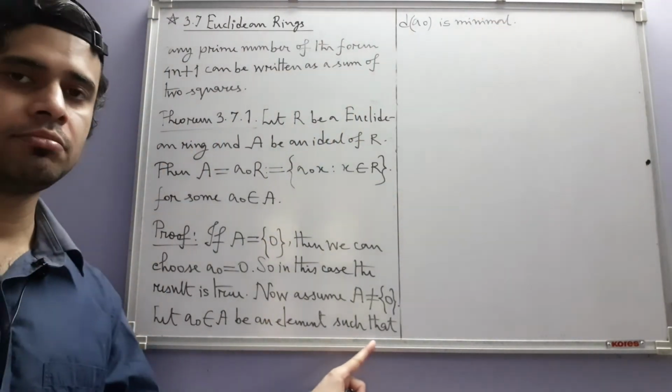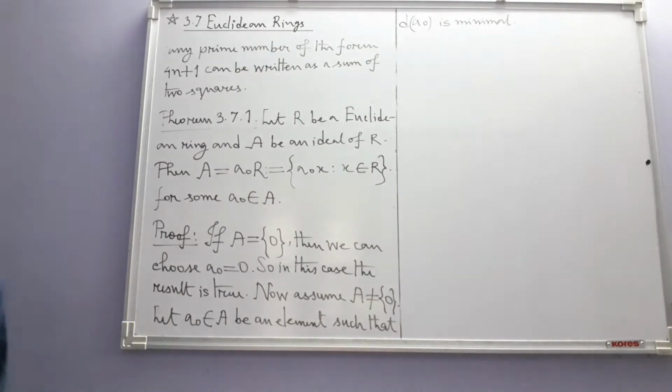Why would such an element exist for which the D value would be minimal?